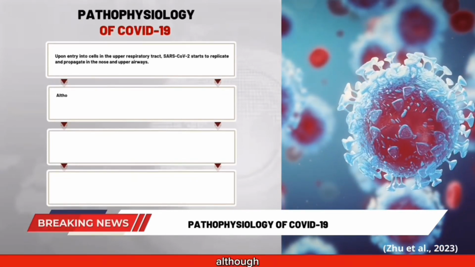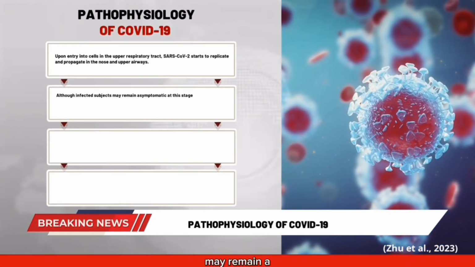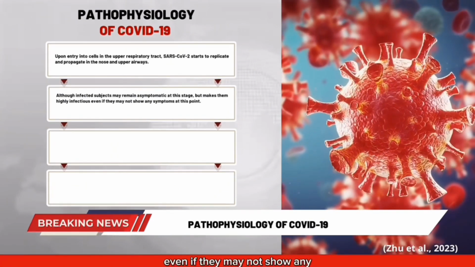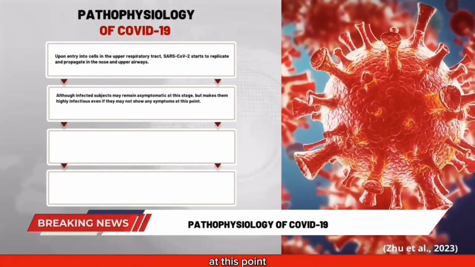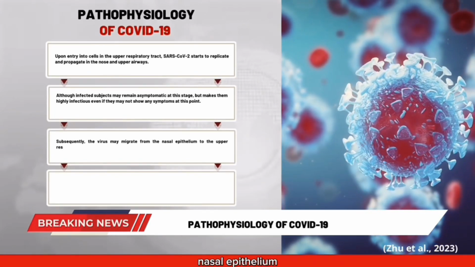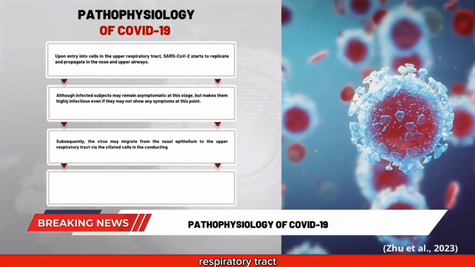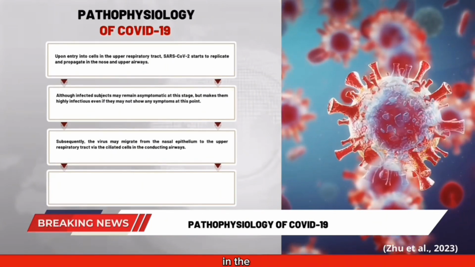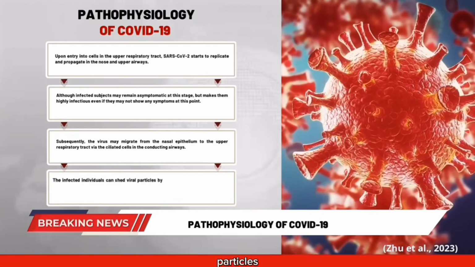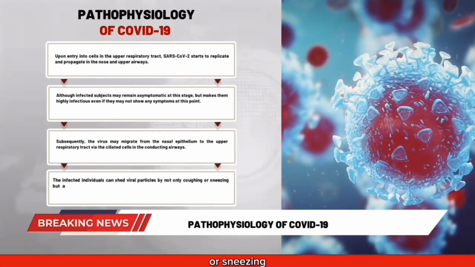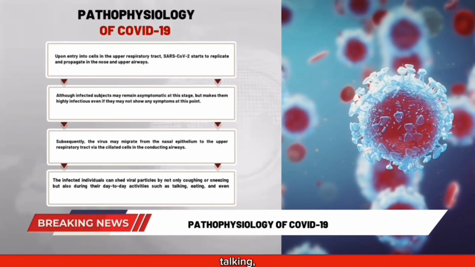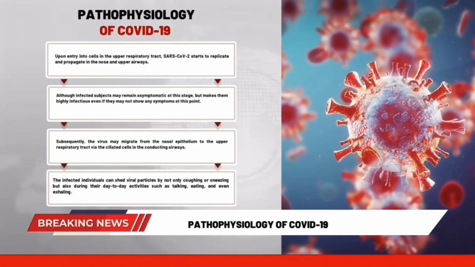Upon entry into cells in the upper respiratory tract, SARS-CoV-2 starts to replicate and propagate in the nose and upper airways. Although infected subjects may remain asymptomatic at this stage, it makes them highly infectious even if they may not show any symptoms at this point. Subsequently, the virus may migrate from the nasal epithelium to the upper respiratory tract via the ciliated cells in the conducting airways. The infected individuals can shed viral particles by not only coughing or sneezing but also during their day-to-day activities such as talking, eating, and even exhaling.